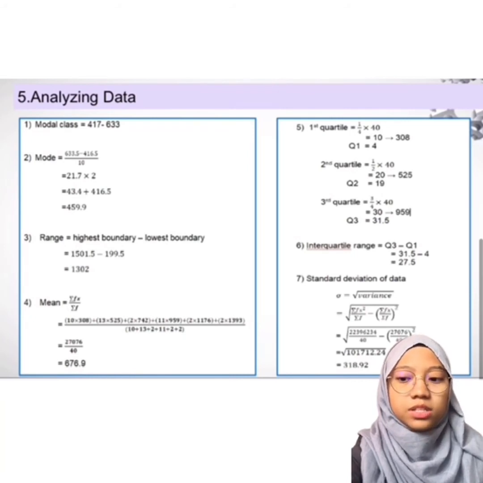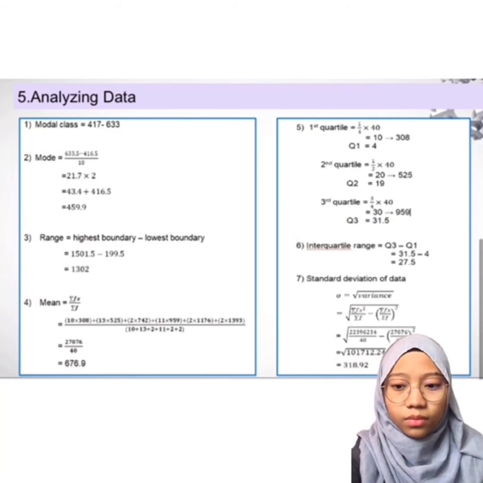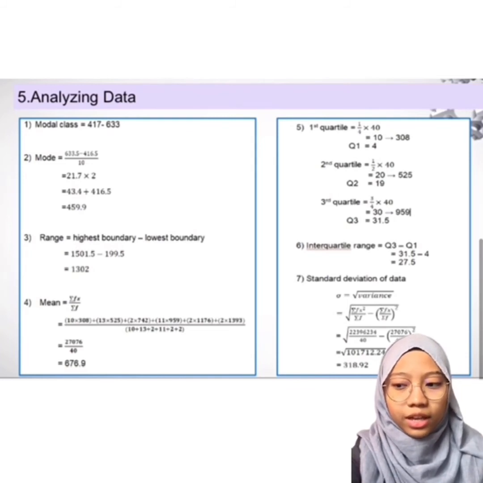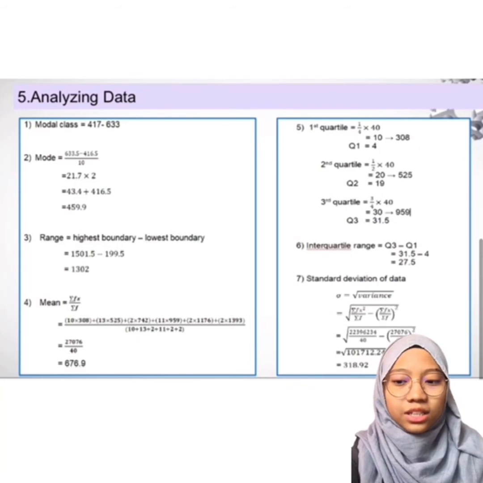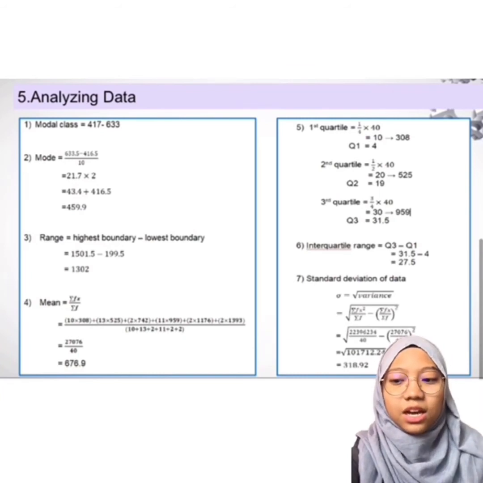Multiply by 2 because the mode is located on the square of number 2. And the answer is 459.9. After that, we find the range, which is highest boundary minus lowest boundary, and the answer is 1302.